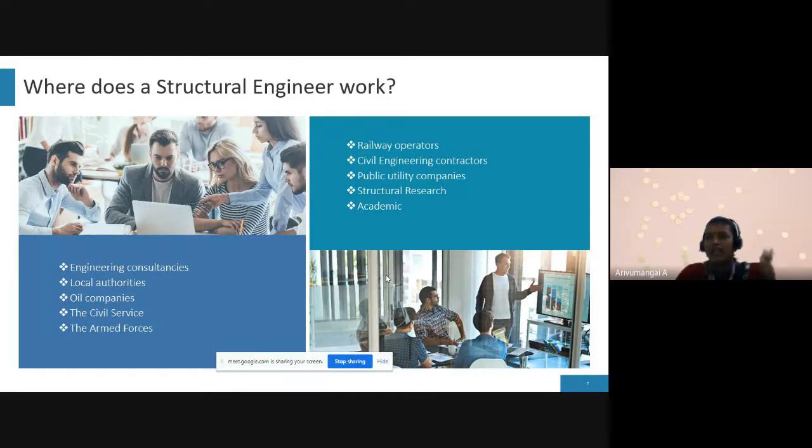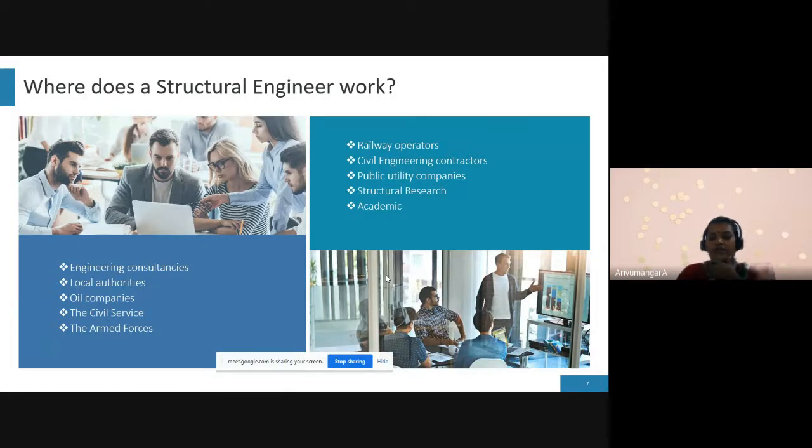Design the pipeline, how to lay the pipeline underground. We have to do all the designs and execution in oil companies.